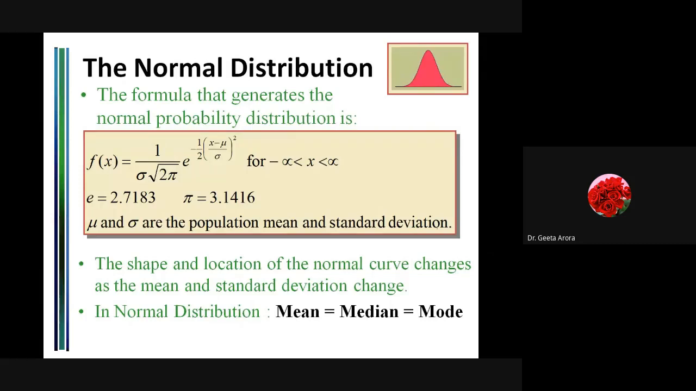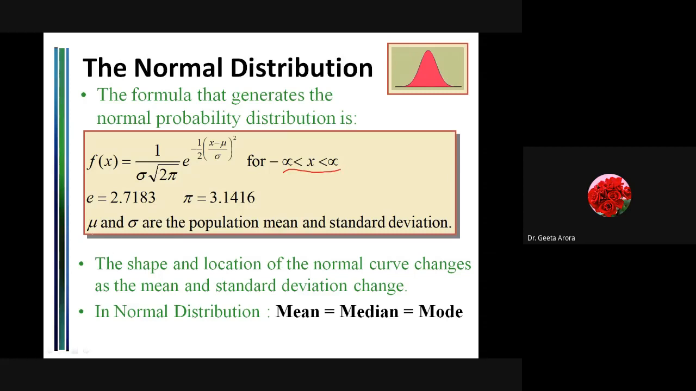Now what the formula is, here we are saying the formula that generates the normal probability distribution is given by f(x) is equal to 1 by sigma under root 2 pi, e raised to power minus half ((x minus mu) by sigma) whole square, and the range of x for which we are working is from minus infinity to infinity. This is the range of the normal distribution.